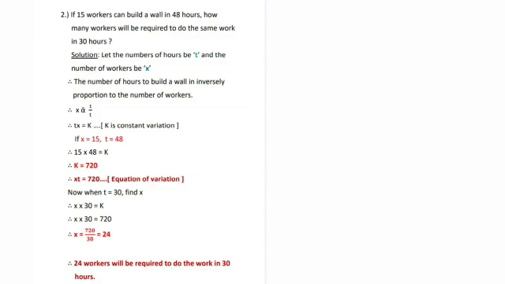So, X is equal to 720 divided by 30, which will give you 24. So, how many workers will be required to do the work in 30 hours? 24 workers. Correct. So, 24 workers will be required to do the work in 30 hours.